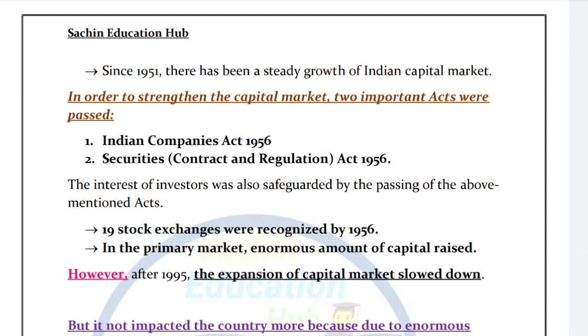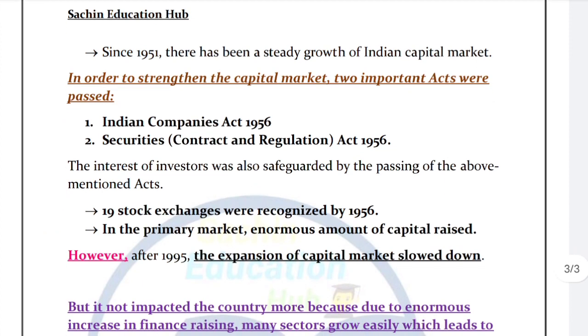And what was the result after that? With the continuous growth of stock exchanges, primary market funds were in an enormous race. It means the primary market was getting more and more funds, which helps the country develop its economy and grow easily, right?